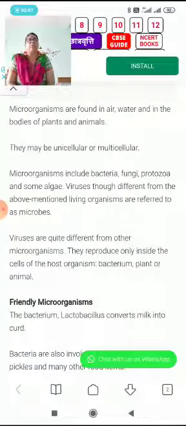The groups of living organisms which are commonly known as microorganisms are bacteria, fungi, protozoa, algae, as well as viruses. But we cannot keep viruses under the group of living beings, because viruses are in between the living and non-living beings. When the viruses are out of the living bodies, living cells, they are non-living.